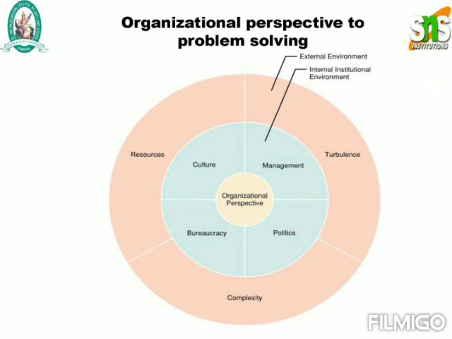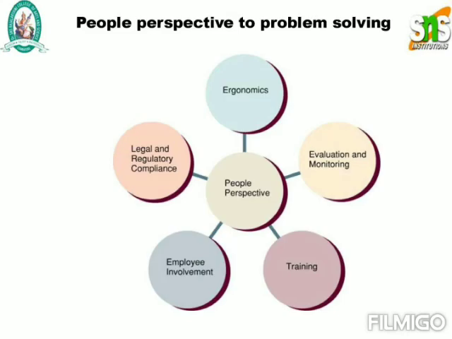So in the case of your internal environment, they'll have cultural, management, bureaucracy, and politics. And in the case of your external environment, they'll have resources, turbulence, and complexity. So they have categorized the system based upon the need of the environment, and this system is being developed. So next one, people perspective to problem solving. The people perspective is categorized into ergonomics, evaluations and monitoring, training, employment, and legal and regulation compliance.